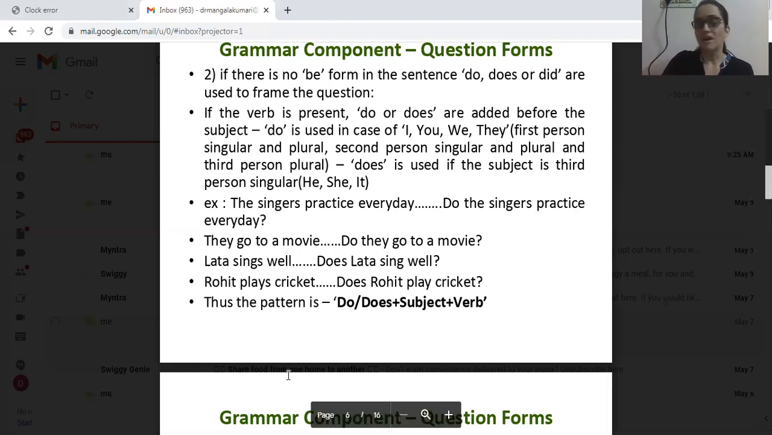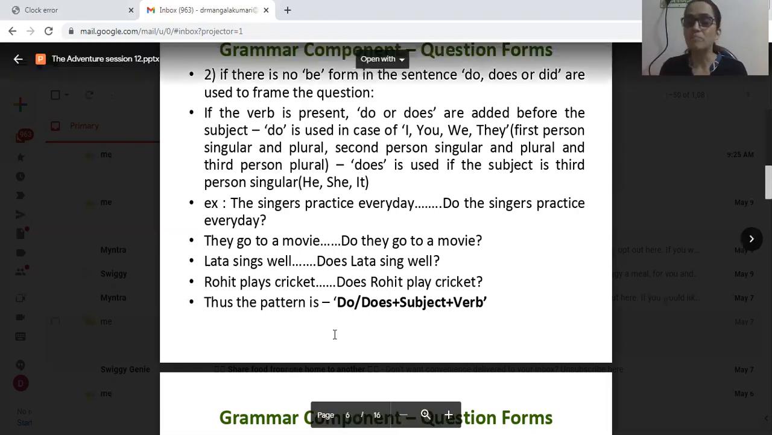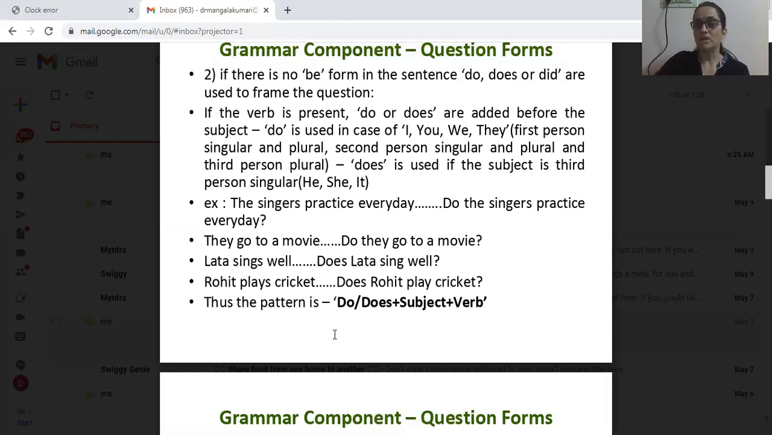So these are the examples. Now let us see the pattern here. What kind of pattern is used? The pattern used here, with do or does, is do or does plus subject of the sentence, then the main verb. Let us see with the previous example: Does Rohit play cricket?